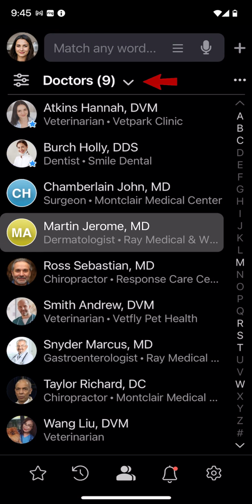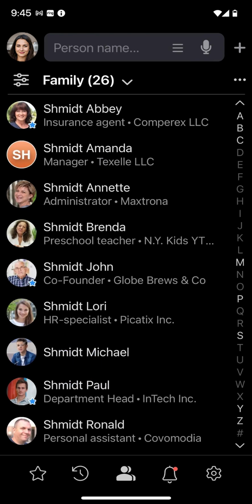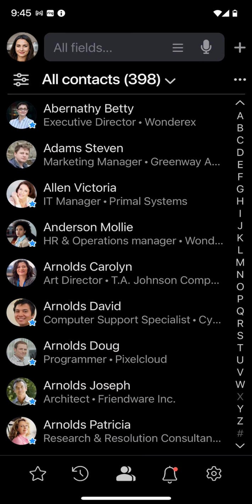Once you have multiple groups, switching between them is nearly instantaneous. Tap the group's header or the center icon to open the group list. Tap the family group to switch back from the doctors group. Done. You can also double-tap the center icon to return to the group with all contacts from anywhere in the app.